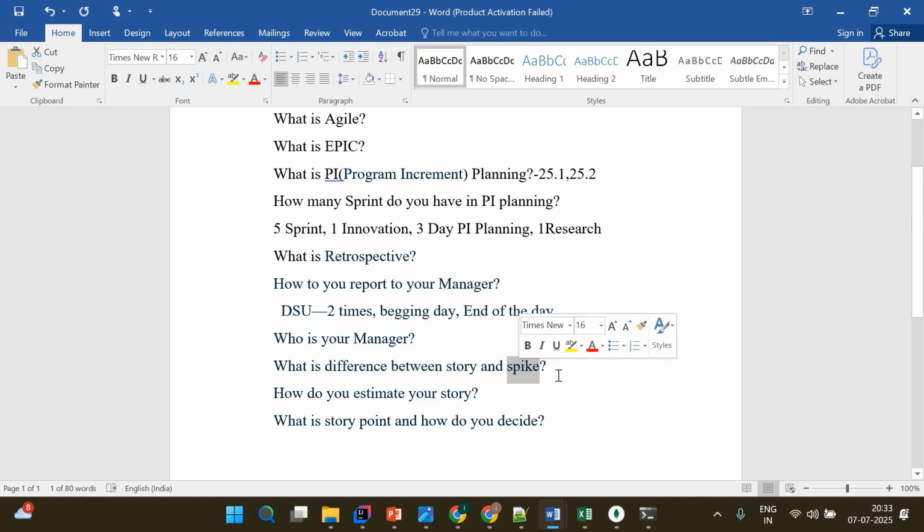Spike is some kind of research which you will do. It is not an implementation; you have to make some kind of document for it. Those are the steps we have to follow, or that kind of scenario we have to follow. So that all comes under the spike only.